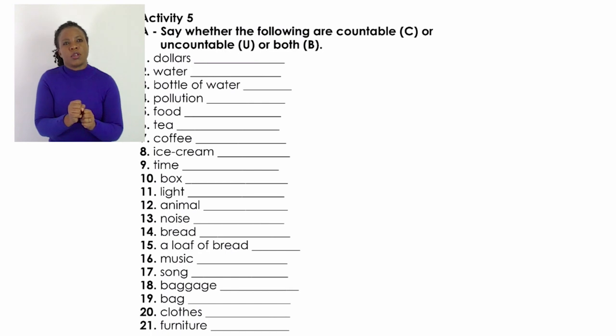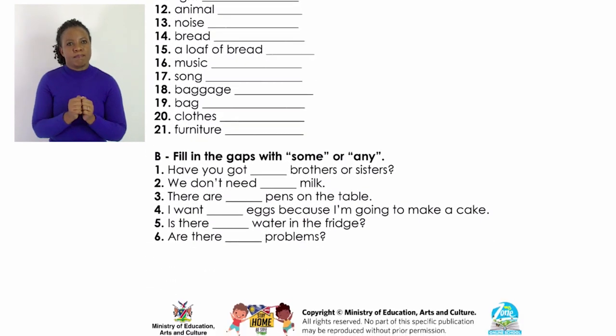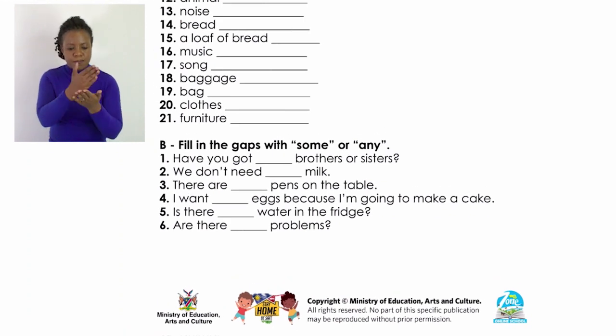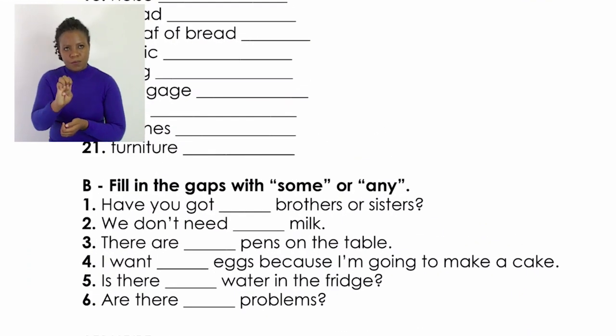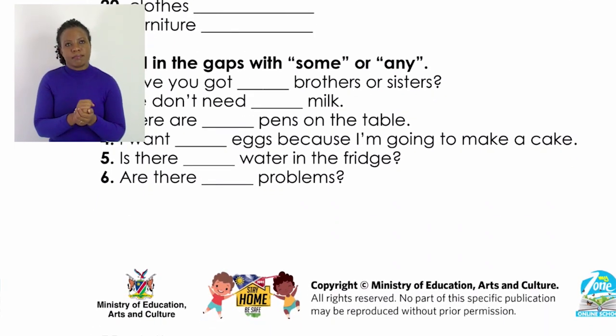Now you finish the rest of the exercise by putting countable, uncountable, or both. The next part under that activity says, fill in the gaps with some or any. Remember, we gave examples of some sugar.